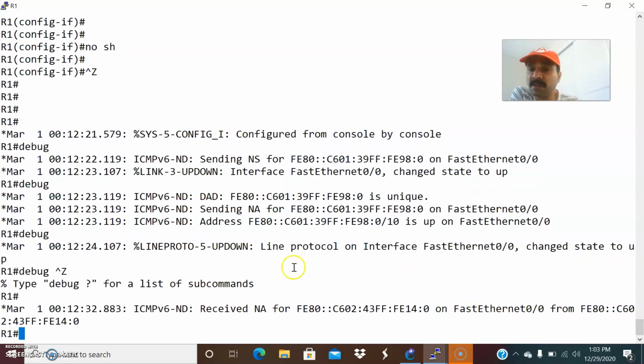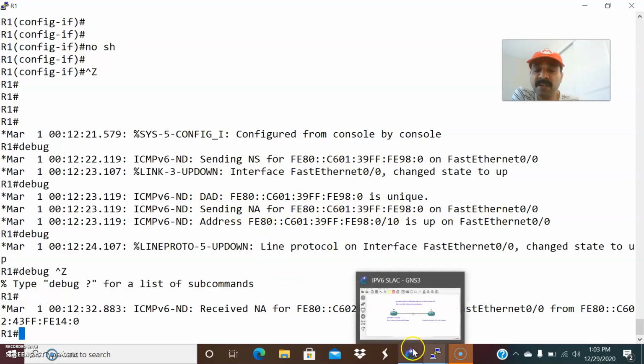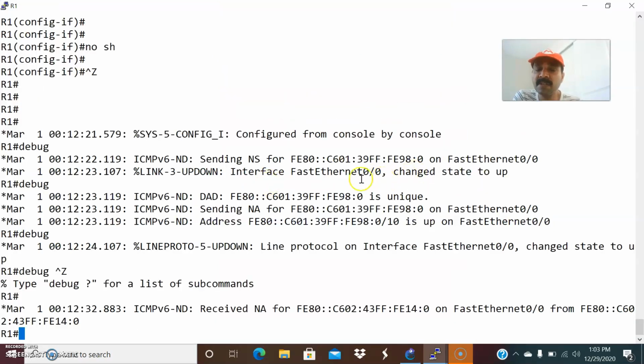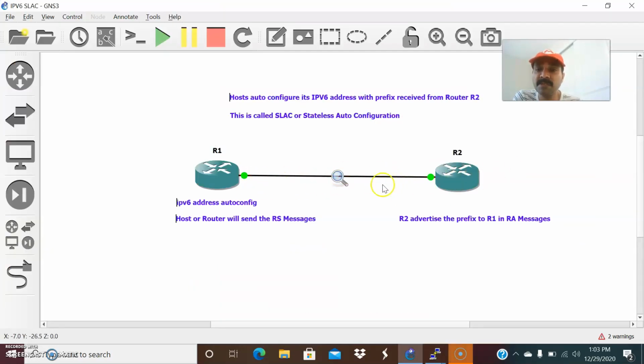Okay. So as soon as I configure IPv6 enable on the corresponding interface FastEthernet 0/0, it will start sending the neighbor solicitation messages for the link local address and also the neighbor advertisement messages. This is mainly to find that each and every address is unique. It can be either the link local or the global unicast address. So it always sends the neighbor solicitation and the neighbor advertisement messages.